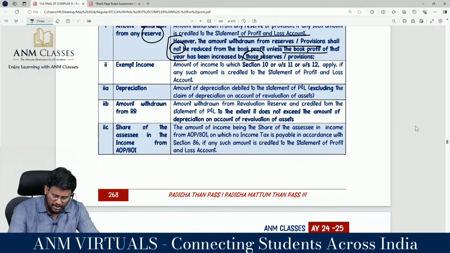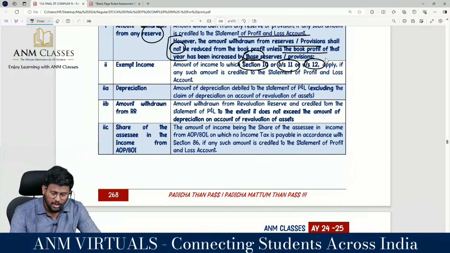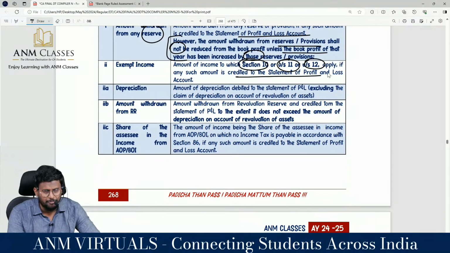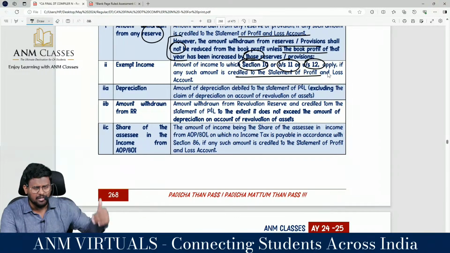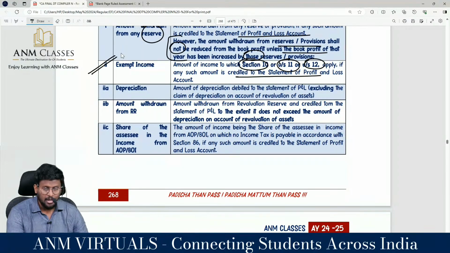Exempt income, any amount of income to which section 10, 11, 12 apply. If any amount is credited to the statement of P&L, because these guys are exempted. If the incomes are exempted, why are you talking about 15% MAT? So exempt income should be reduced.